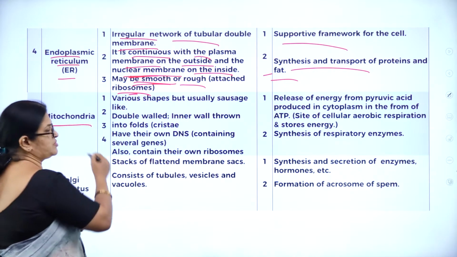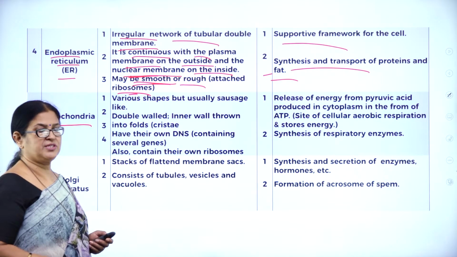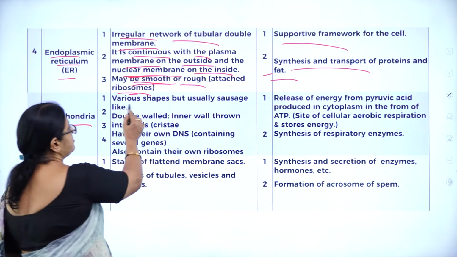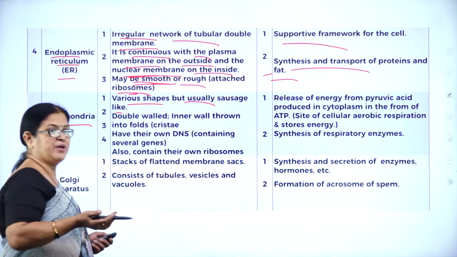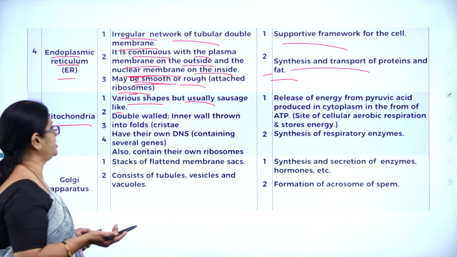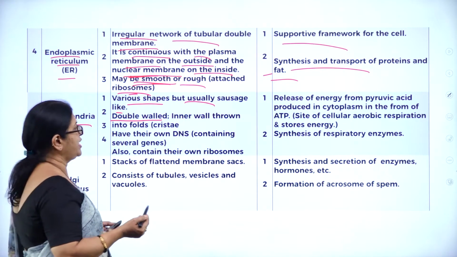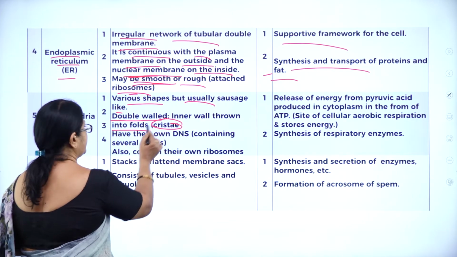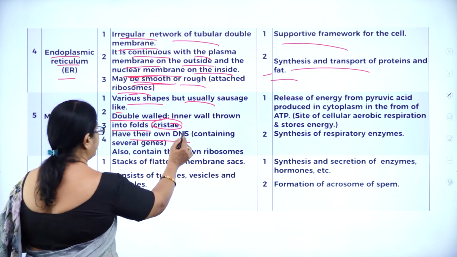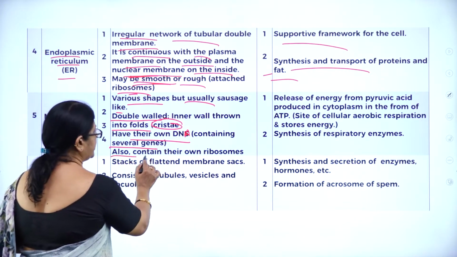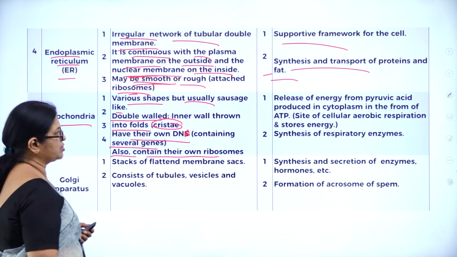Then mitochondria, as we know, is called the powerhouse of the cell, as it generates energy in the form of ATP. It has various shapes, but is usually sausage shaped. As you know, it looks like a sausage. It has a double wall, with the inner wall thrown into folds called cristae, and it has its own DNA containing several genes, and also its own ribosomes.